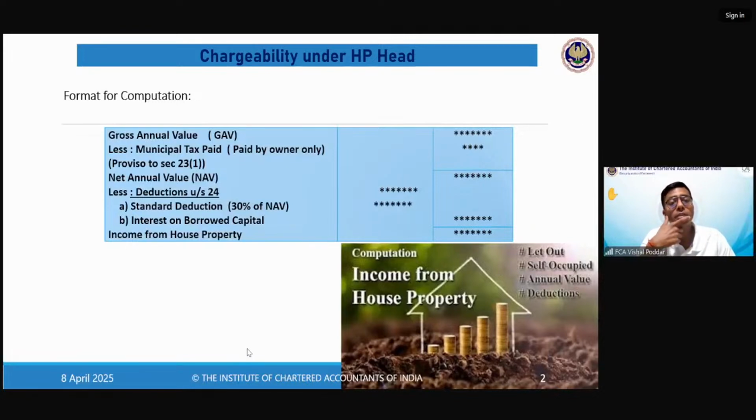Naina, you are saying that something has changed. Can you tell me what has changed? Because you are talking about which standard deduction. If you say that it has changed, let me know which standard deduction you are talking about. Okay.